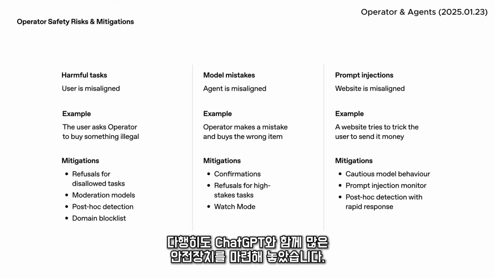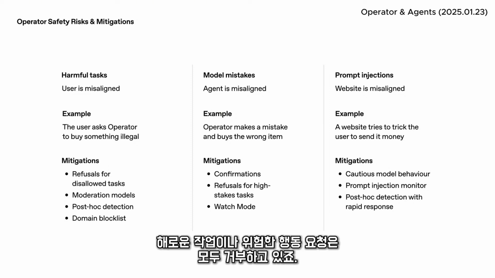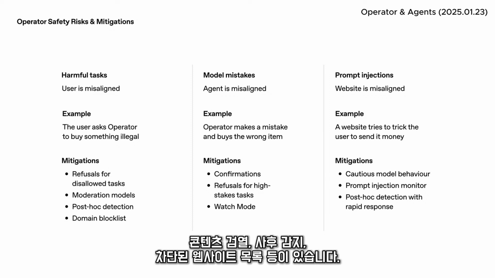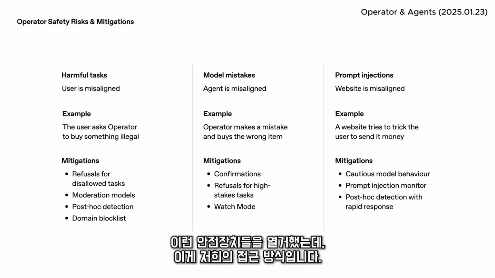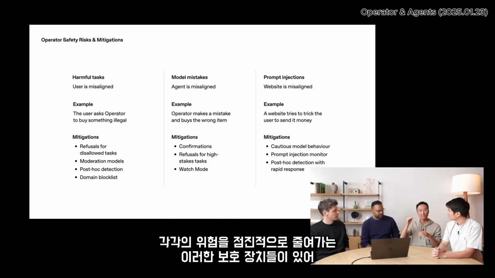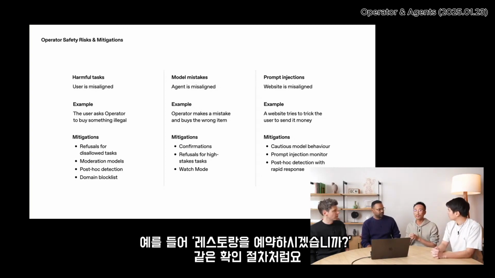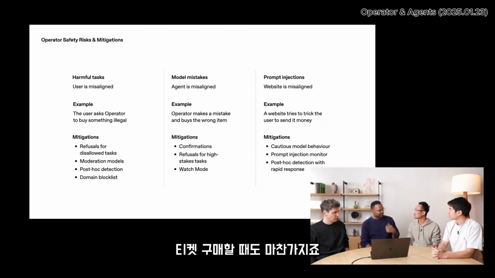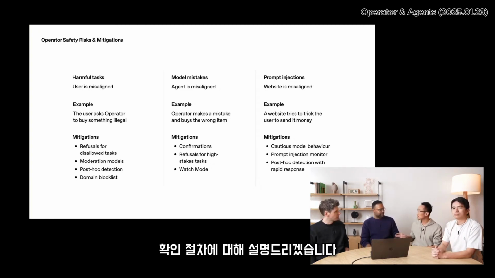In that case, fortunately, we've done a lot of work with ChatGPT to bring over the same mitigations. For example, we refuse harmful tasks, including harmful agentic tasks. We have moderation models, post hoc detection, and blocked websites. I'm rattling off these mitigations, but that's really how we think about it. It's this stack of mitigations that each incrementally reduce the risk to the point where we feel comfortable deploying. So all the confirmations, like do you want to reserve the restaurant, should you buy the tickets, those are all examples of the safety. Exactly. And I'm about to talk about the confirmations.